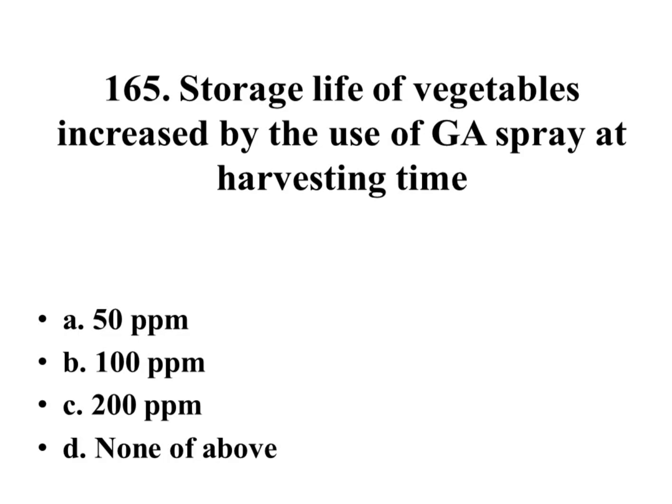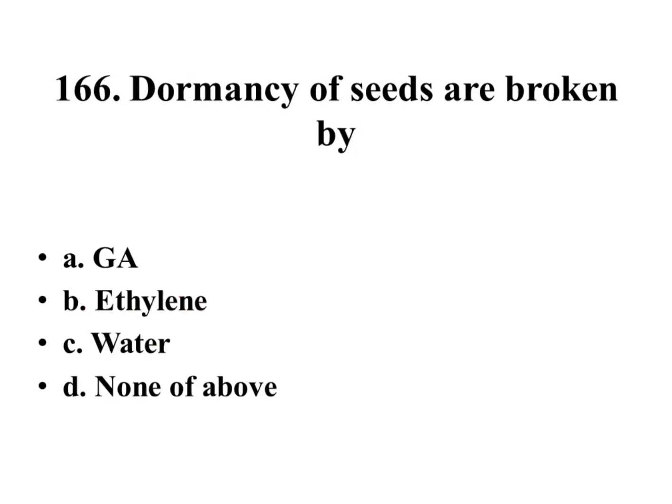Storage life of vegetables is increased by the use of gibberellic acid sprayed at the time of harvesting: 50 ppm, 100 ppm, 200 ppm, none of these. Right answer is 50 ppm. Dormancy of seeds is broken by gibberellic acid, ethylene, water, none of above. Right answer is gibberellic acid.